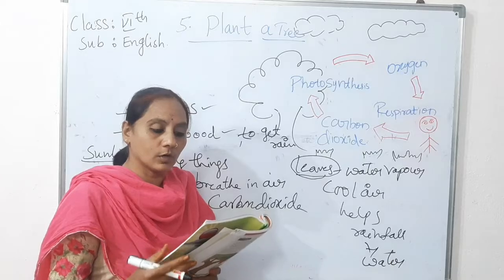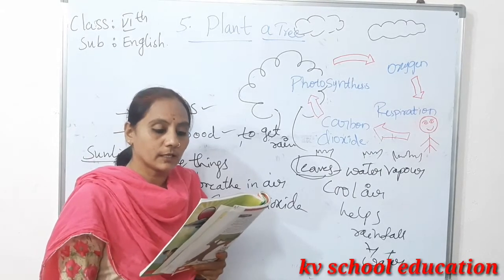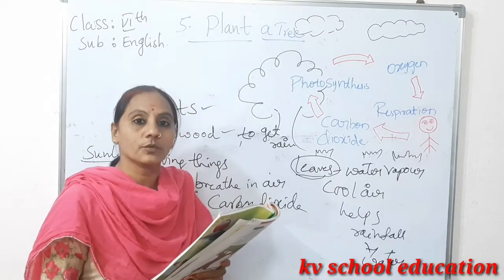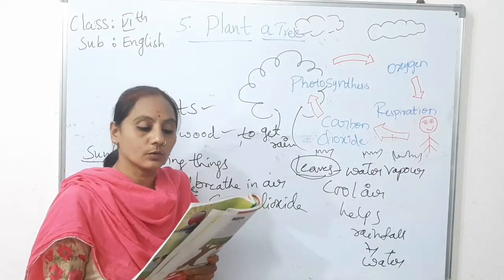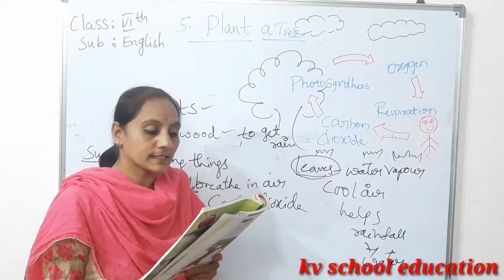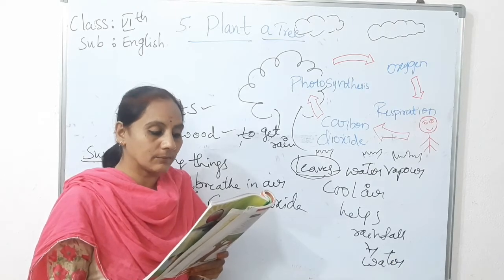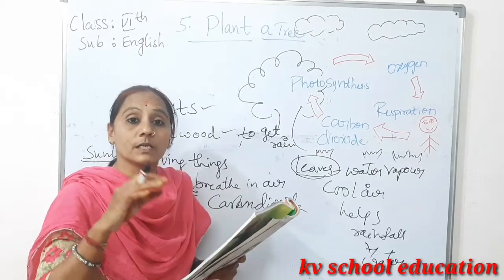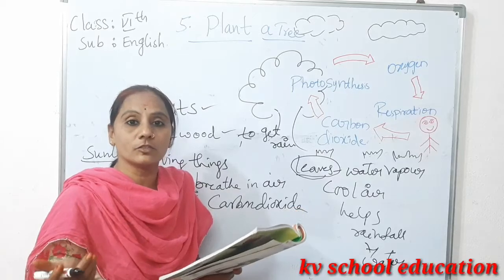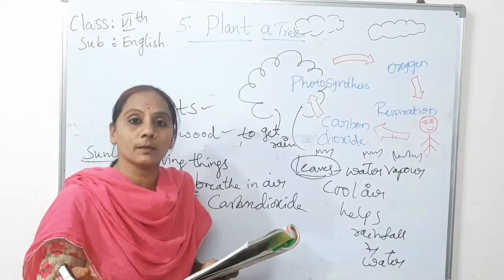Trees have many more uses. The rubber tree grows in many parts of the world. The sap of the tree gives rubber. Rubber is a very useful thing. Some trees like eucalyptus give us medicine. From the trees we also get different kinds of medicines which are useful for human beings.